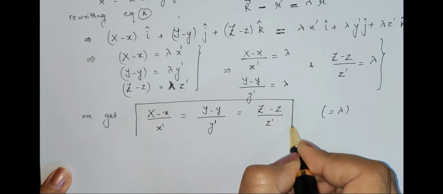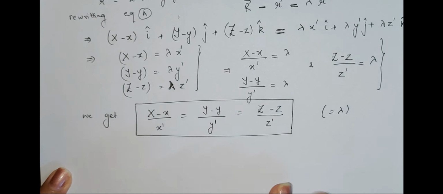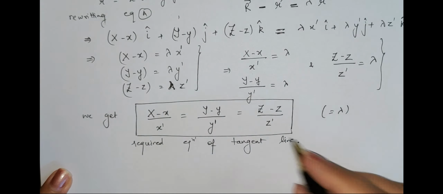This is my required equation of the tangent line in Cartesian form, because it is expressed in terms of x, y, z. So what we started with, capital R is equal to small r plus lambda r dash, in the same fashion we now get the Cartesian form: X minus x upon x dash, Y minus y upon y dash, and Z minus z upon z dash.